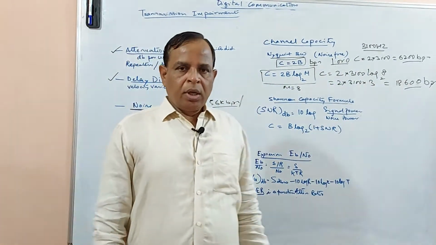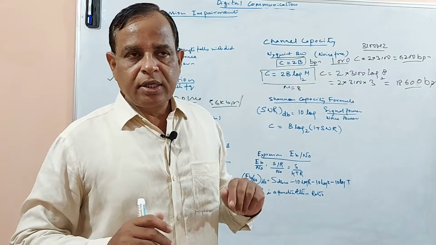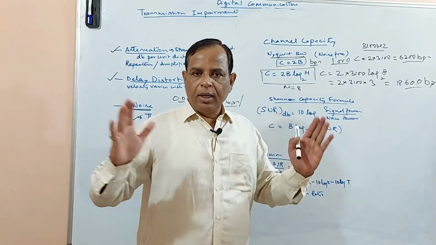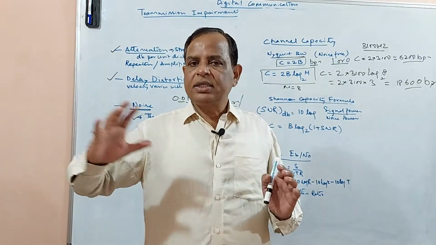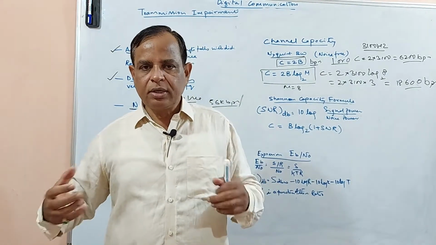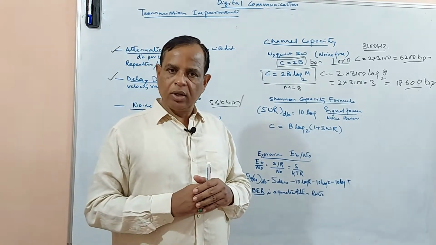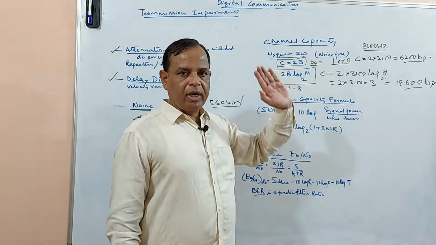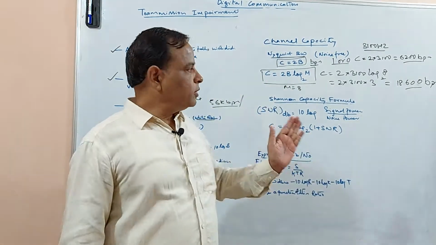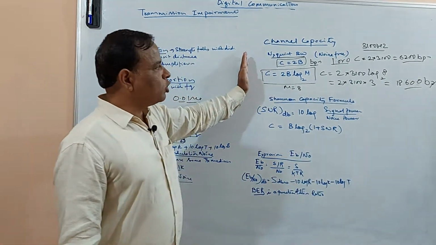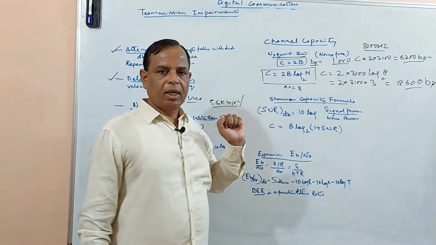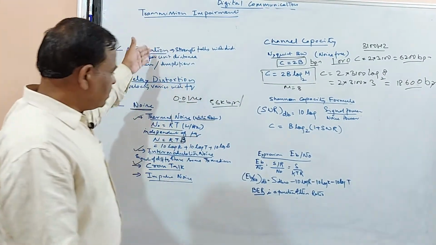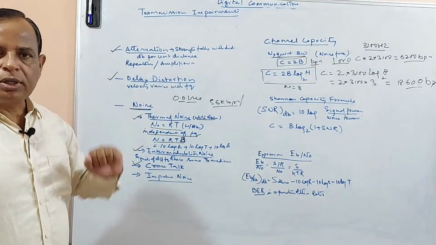Now again there is a limitation, because by increasing the number of levels, what is the problem? The bits will get congested and the receiver will have more trouble identifying the bits. So there is a limitation. Also, in this particular bandwidth formula, we never bothered about the noise. We assumed it is noise free, but practically it is not possible. Already you have seen so many noises affecting this particular data rate.